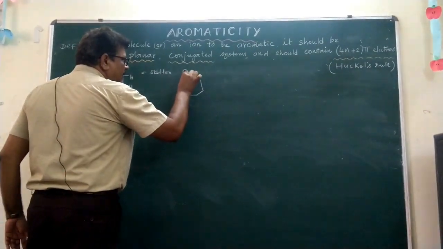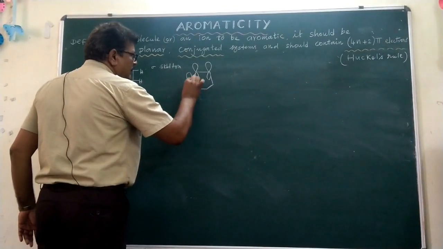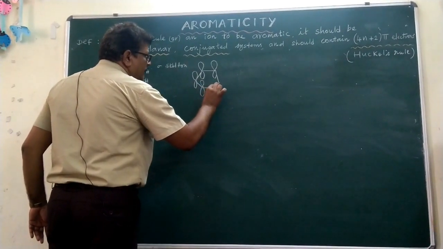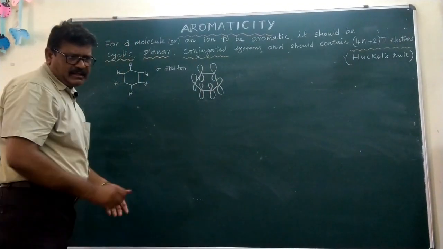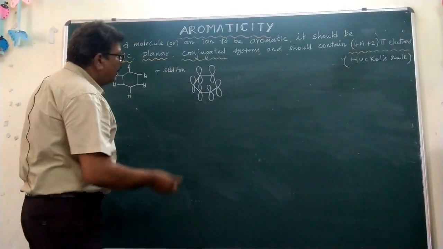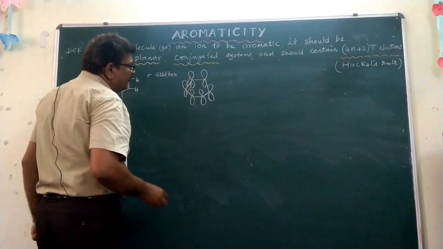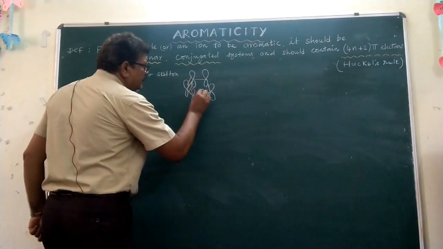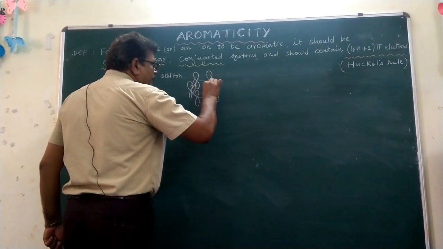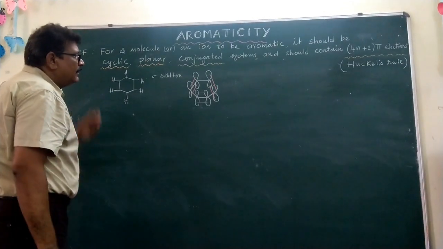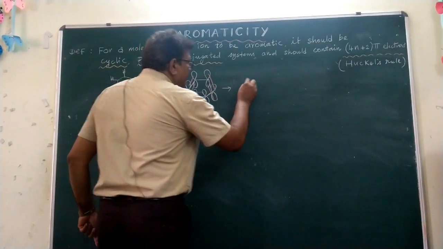Now each carbon atom has an unhybridized p orbital. Each of these p orbitals, which is not participating in hybridization, overlaps with its neighbor, and as a result pi bond formation takes place.